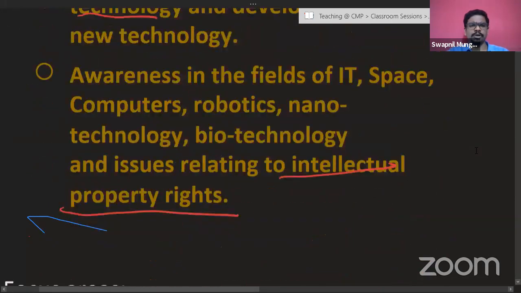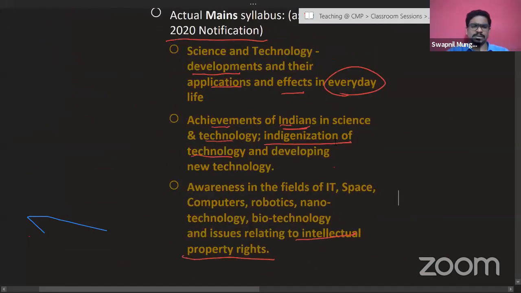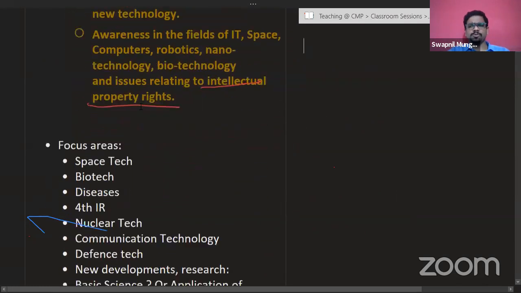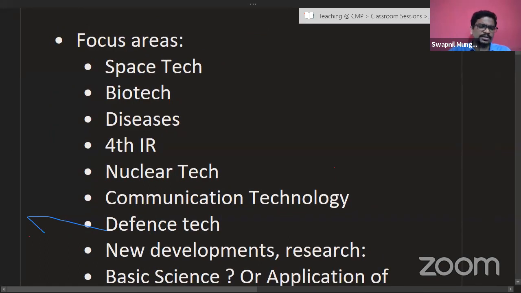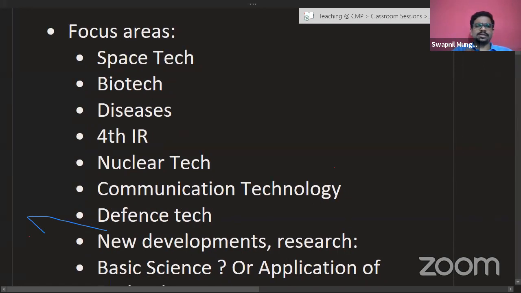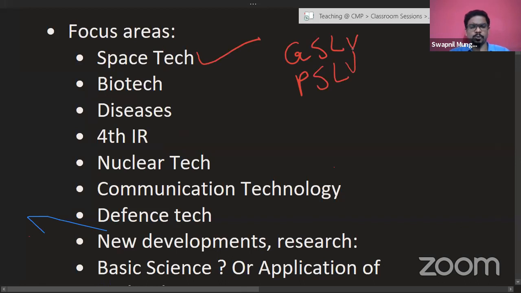So these were the 3 points of the syllabus that have been mentioned in UPSC's official syllabus copy. So let's go on to discuss a few of the very important areas. We have already discussed a few of these. So if we consider various focus areas given out by UPSC, space technology is again a very, very important technology. As you have already seen, we discussed a few questions. For example, there have been questions about GSLV and PSLV launch vehicles. You might know about all these launch vehicles; you might have studied them in your 6th to 10th NCERTs as well, probably.